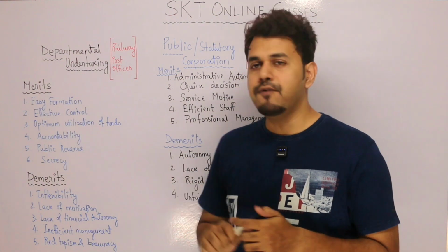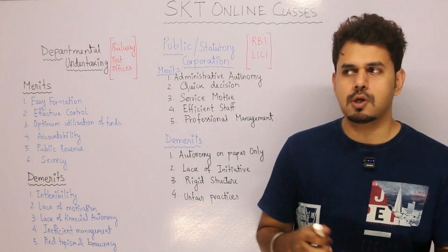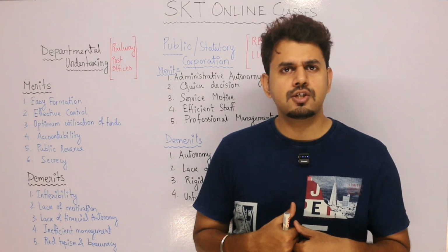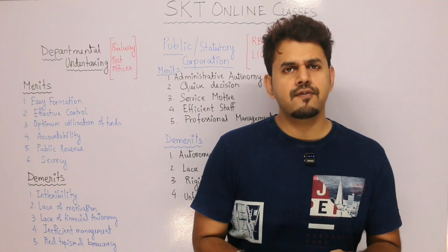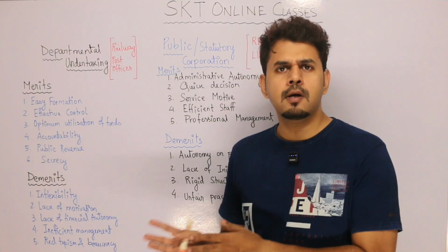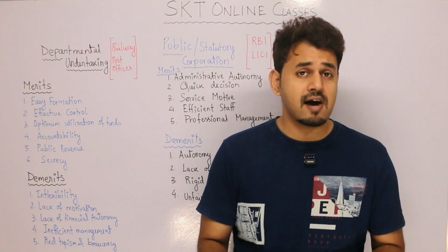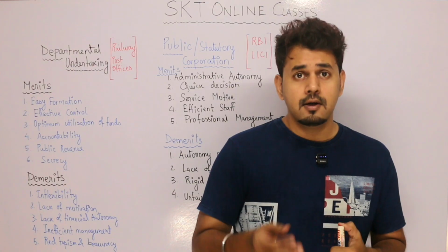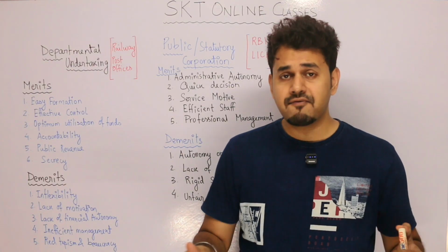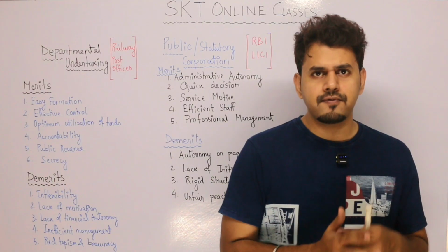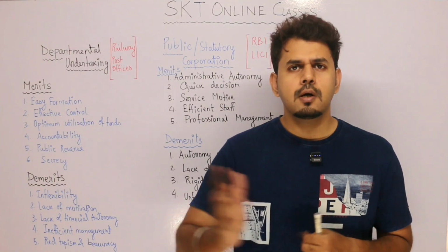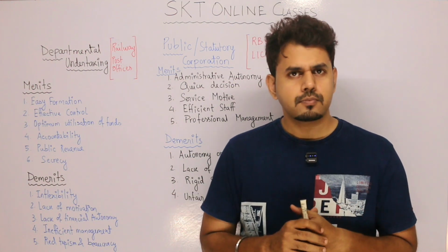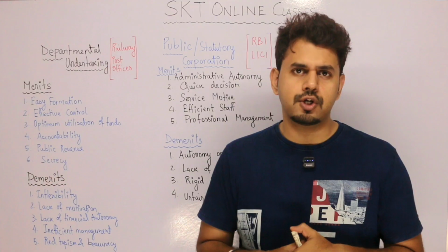Now, number one, easy formation. Number one merit, easy formation. Now, why is it easy formation? Here no further legal registration is required. It is a part of government. Government has created this department and is managing it. So you do not have to do any kind of compulsory registration under some act, like a joint stock company. It is just a department of the government, functioning under the supervision of the government. So no need to do any kind of special registration.